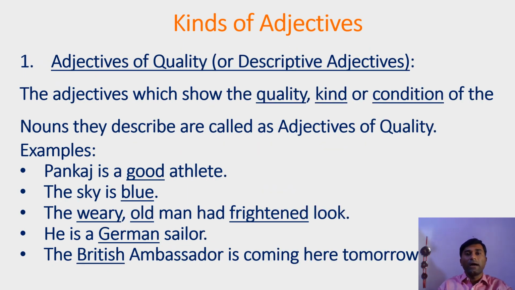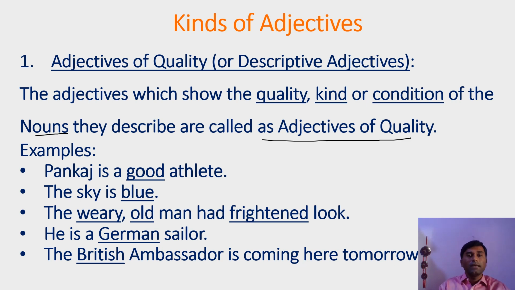The first is adjectives of quality, or they are also called descriptive adjectives. So friends, remember this word descriptive. The word that describes a noun, or the word that tells the quality of that noun. So quality or kind or condition of that noun is called adjectives of quality. So these adjectives show the quality, the kind or condition of the noun.